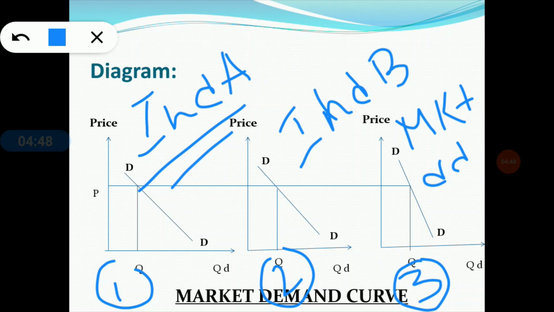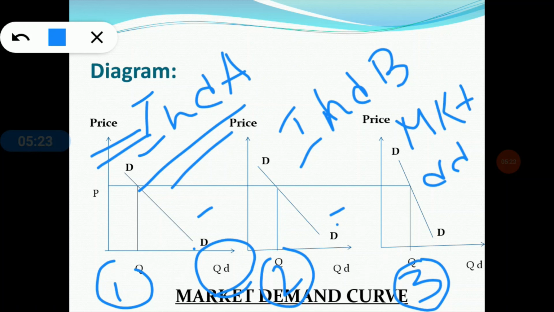And we have already discussed that the demand curve shows the inverse relationship between the price of the commodity and the quantity demanded of the commodity. Because these two are inversely related to each other, that means when one increases, the other decreases, and vice versa is always true. The summation of individual A and individual B indicates the market demand curve. Clear?